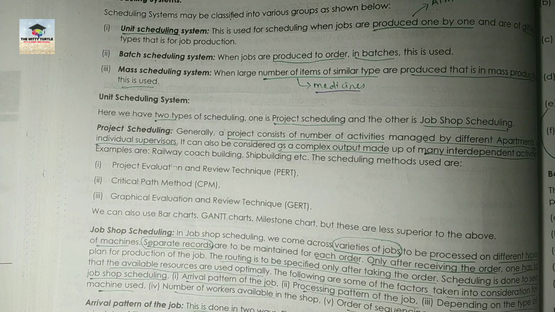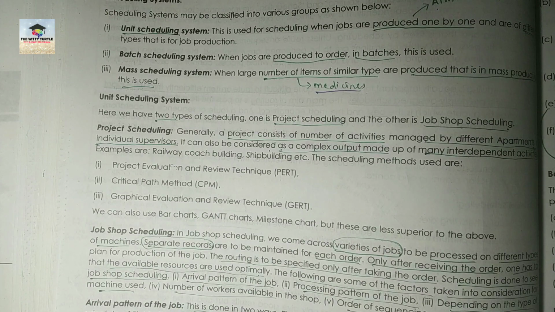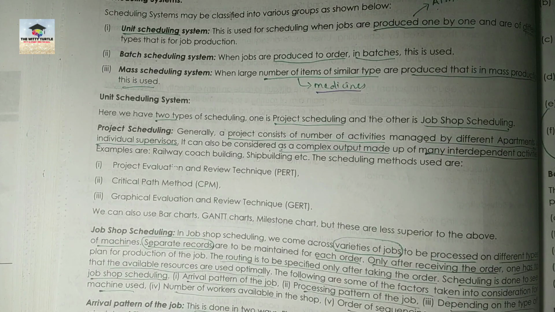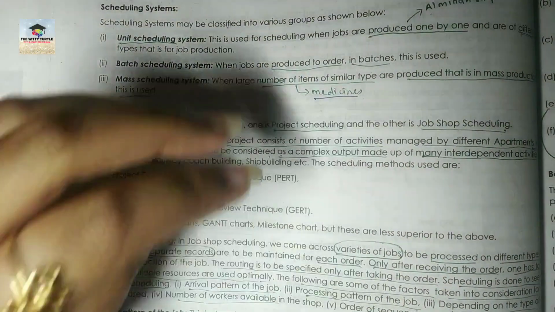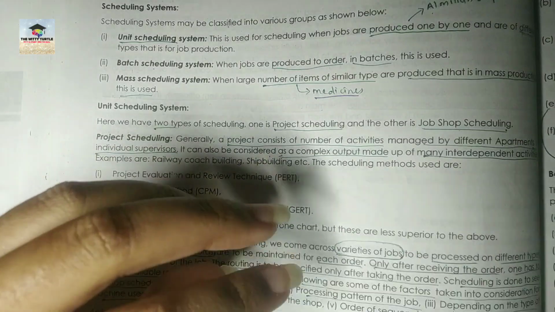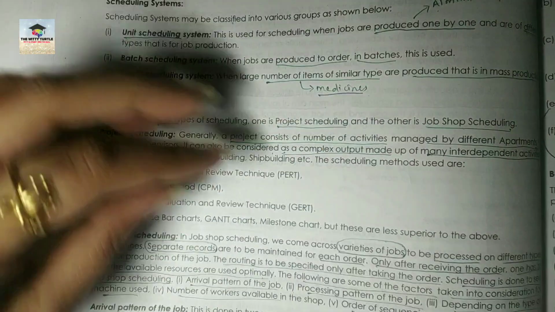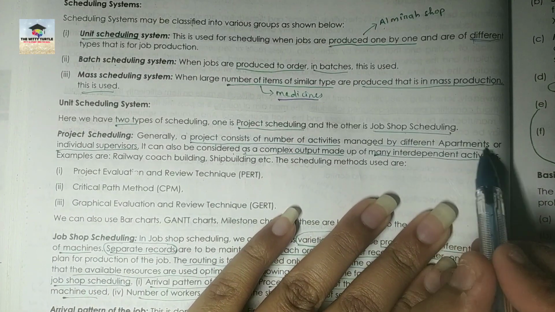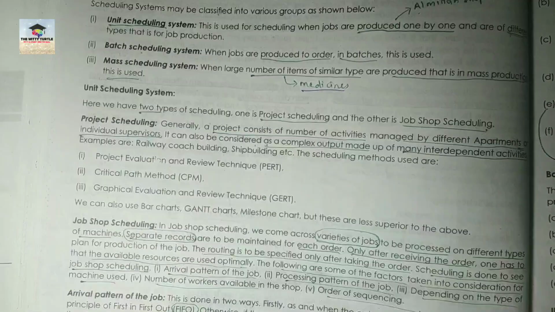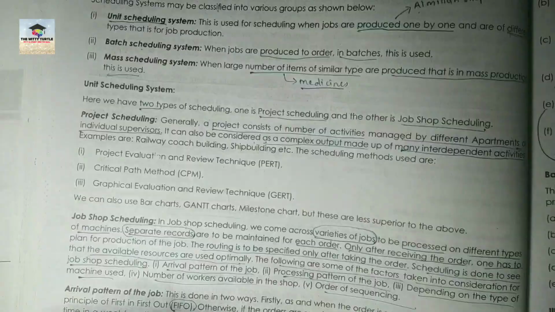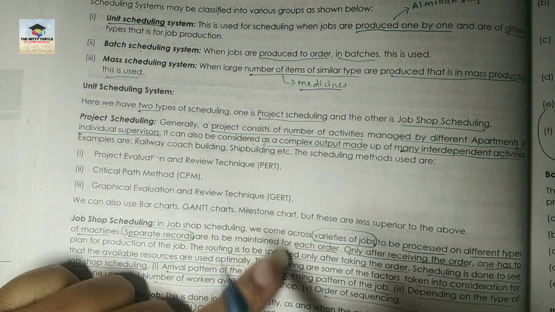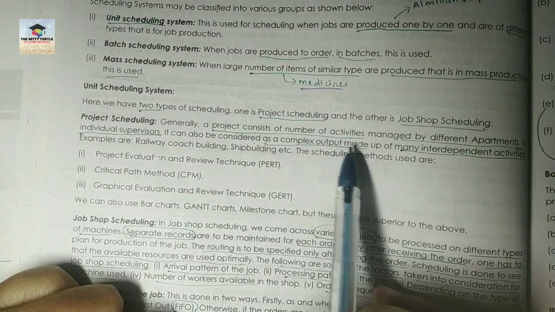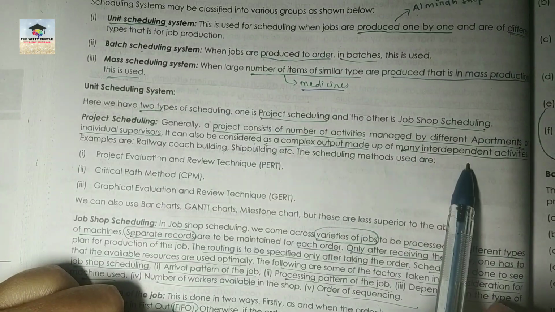Okay, let's say एक project है, हमें कुछ garments deliver करने हैं. So basically we have 4 operations, and all these operations are being managed by different departments. Book में इसको apartment दिया है, but this is department. These are being managed by different departments, and individual supervisors are there to supervise everything, right? It can also be considered as a complex output made up of many interdependent activities.